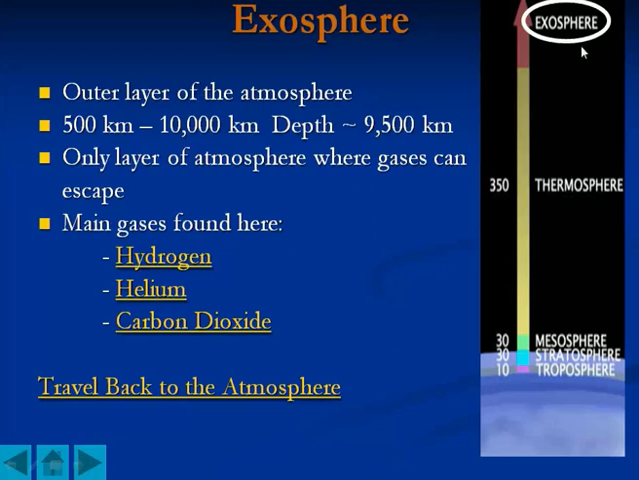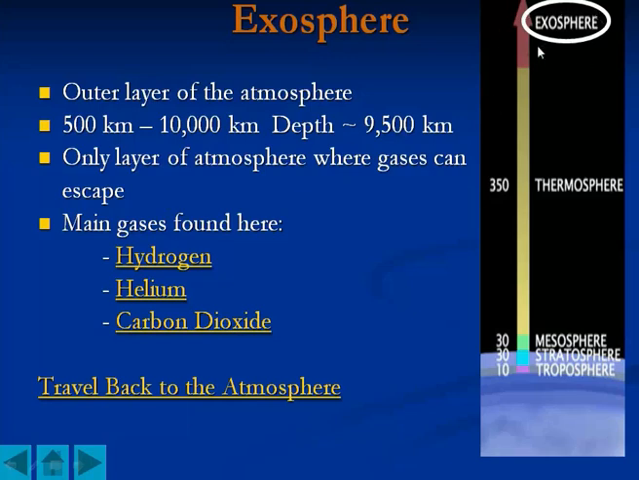Thereafter comes the exosphere, the outermost layer of the atmosphere. It starts around 500 kilometers and extends to 10,000 kilometers. This is again the largest layer of the atmosphere, a zone of around 9,500 kilometers. It is the only layer of the atmosphere where gases can escape.